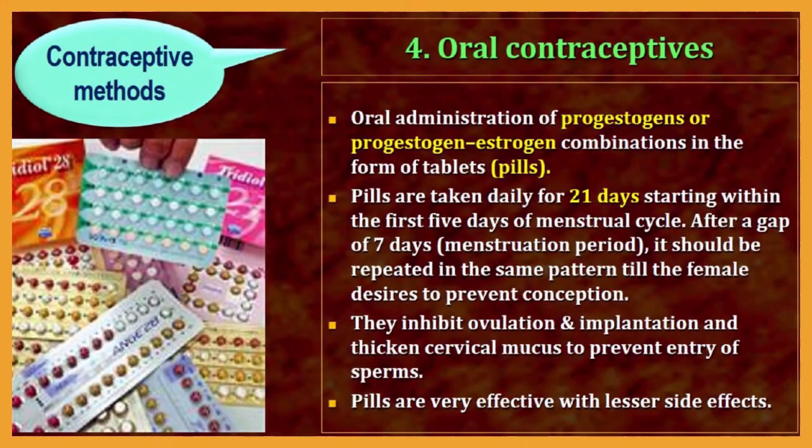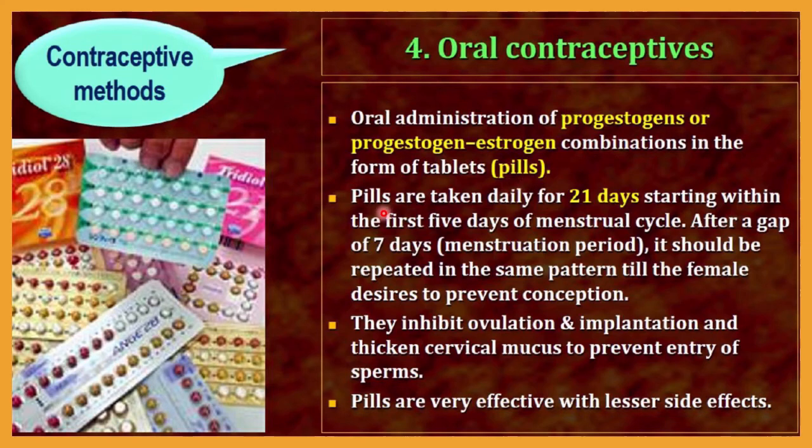After IUDs, the next method of contraception is oral contraceptives. Let me discuss oral contraceptives. It is the oral administration of a progestogen or a progestogen-estrogen combination. Progestogen by itself, or along with estrogen, in the form of a tablet. Such tablets are called pills, or contraceptive pills, and are used for contraception.